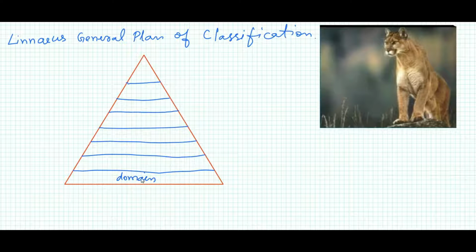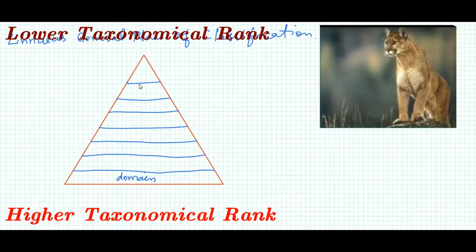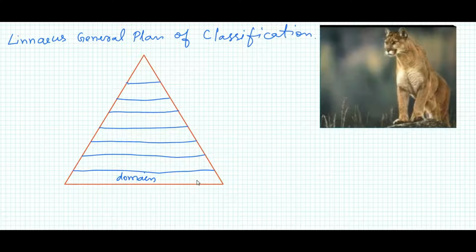As we move down the triangle, we proceed towards the lower taxonomical ranks. Organisms have more common characteristics as we proceed towards the lower taxonomical ranks, but at the highest level, the organisms have fewer common characteristics.